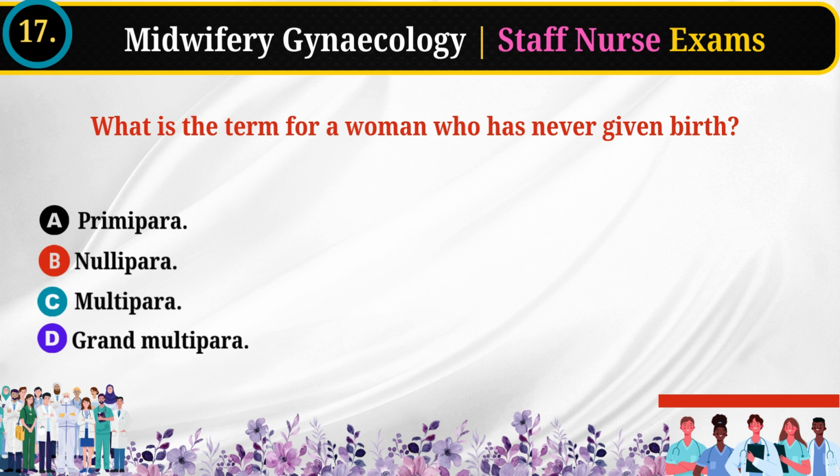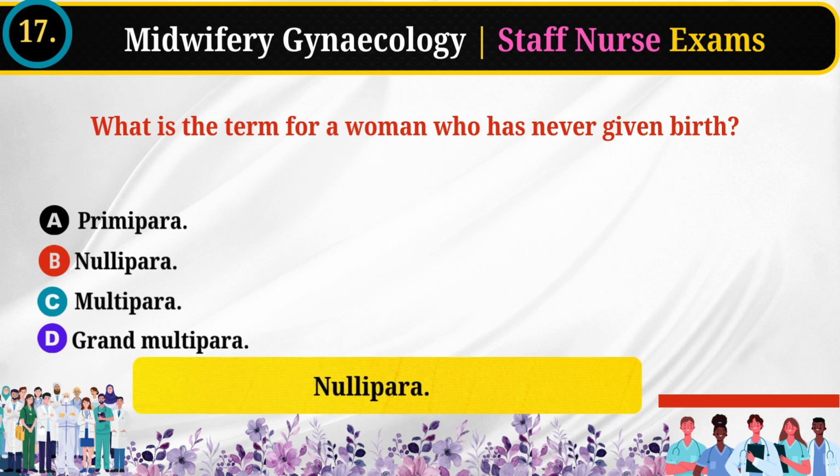17. What is the term for a woman who has never given birth? Primipara. Nullipara. Multipara. Grand multipara. Answer: Nullipara.